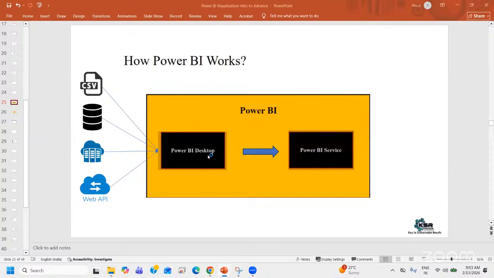And if you want to share that report to the public, in that case, you have to use the Power BI service. Service is chargeable. Desktop is not chargeable. Service is chargeable.